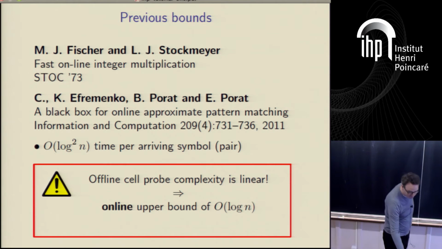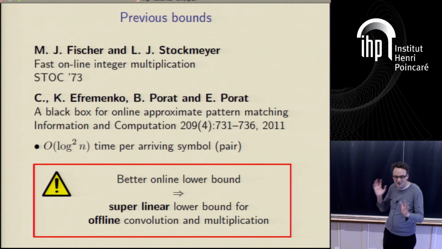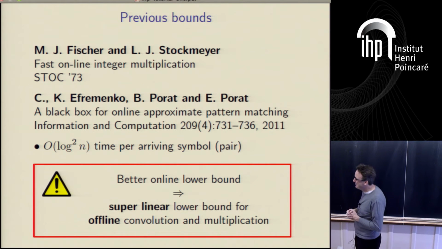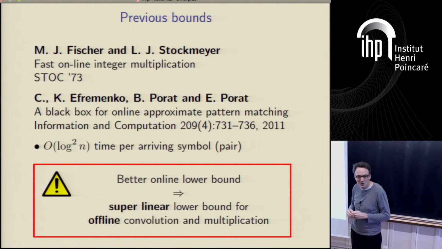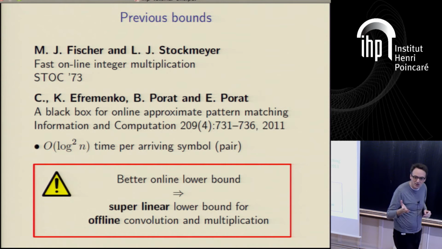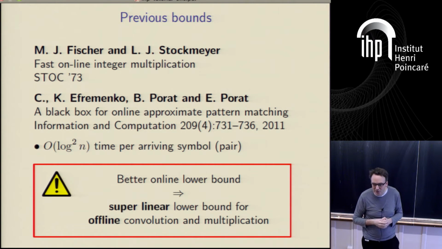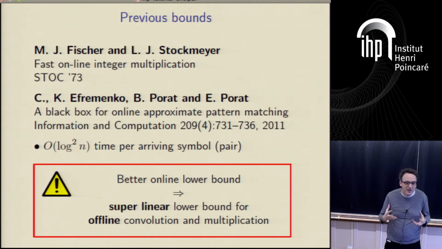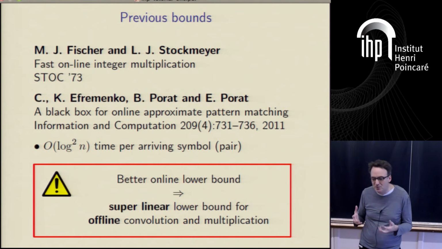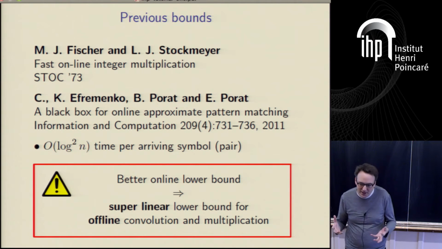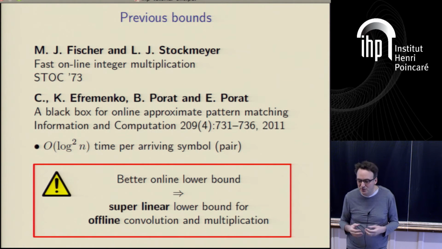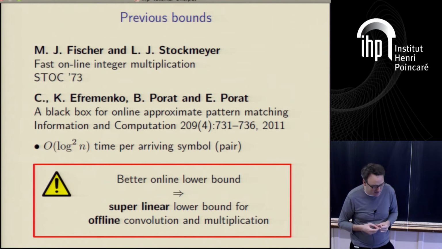But there's a problem with that as well, which is that using our online to offline reduction, exactly the same piece of reasoning, any lower bound for these problems that was higher than log in any computational model that you want to think of would imply a superlinear lower bound for the offline time complexity of, for example, multiplication. And that would be a truly shocking result in complexity, I mean a wonderful result, but given that we don't have a superlinear lower bound, for example, for SAT, it seems odd to start with multiplication. So that seems tricky to do.